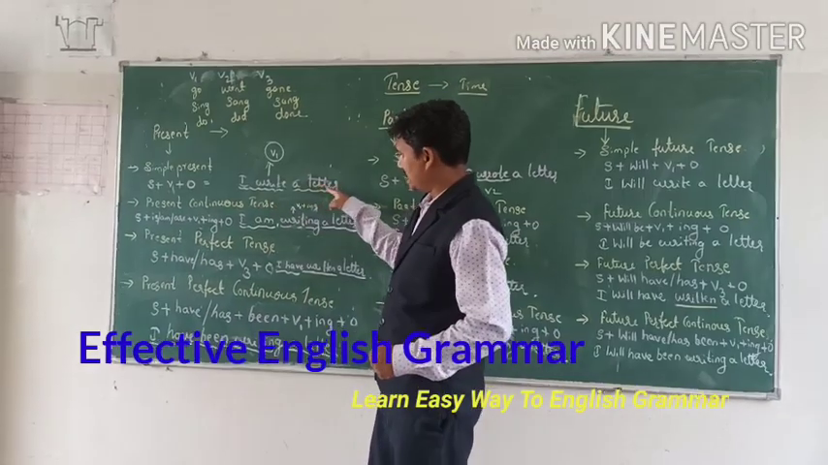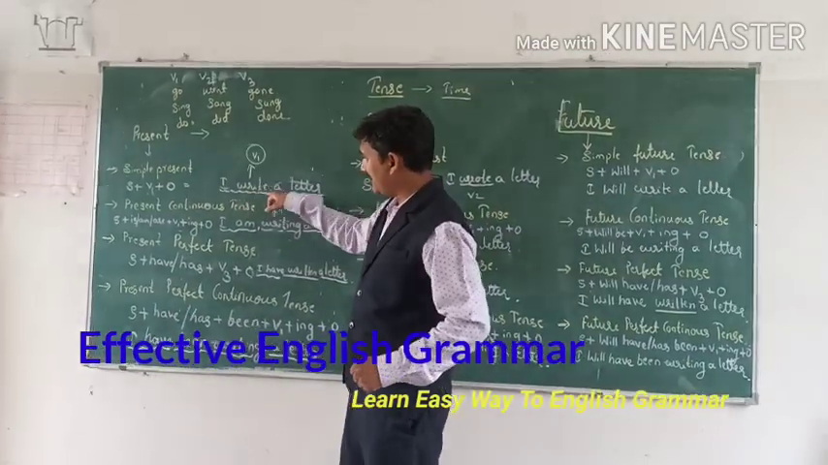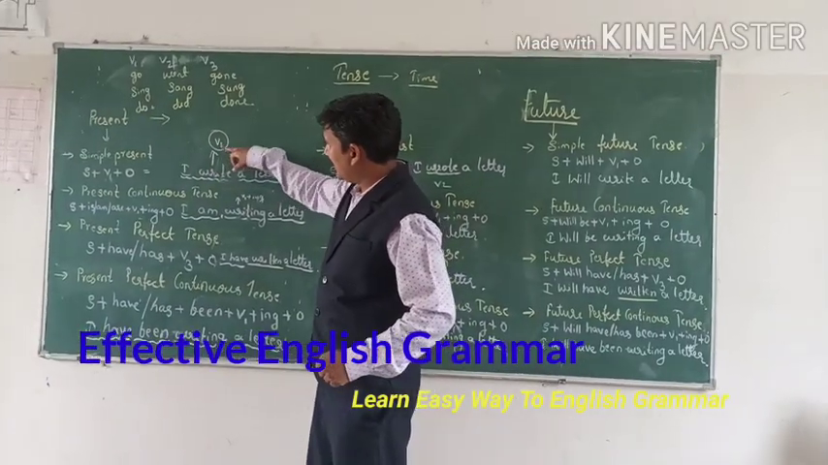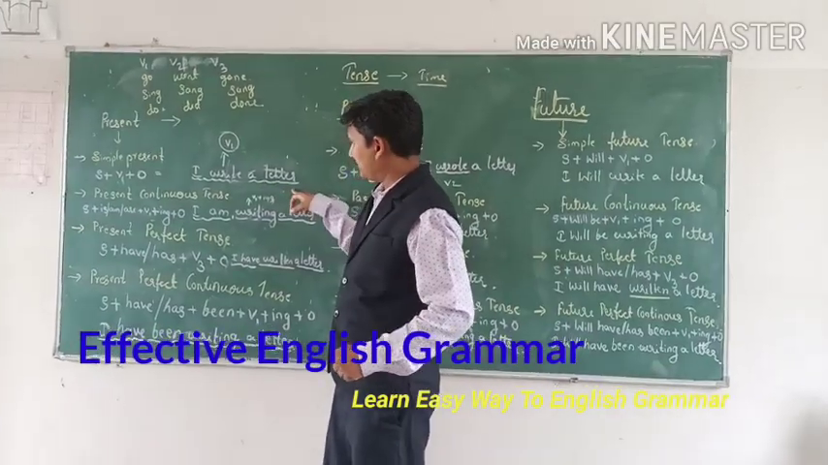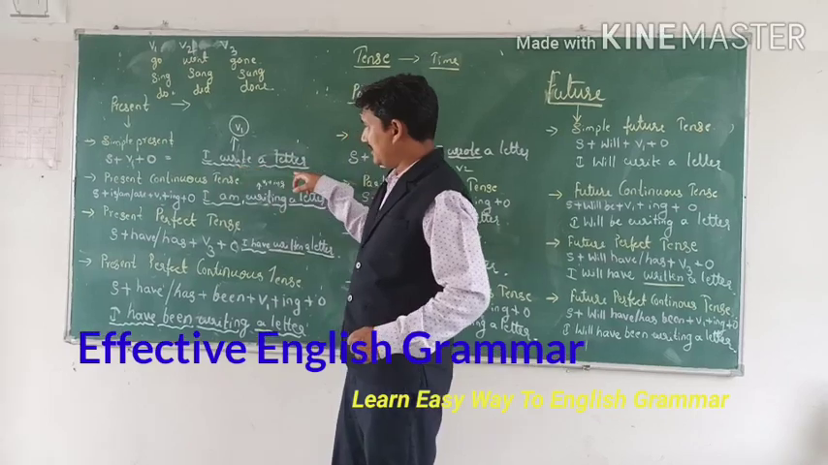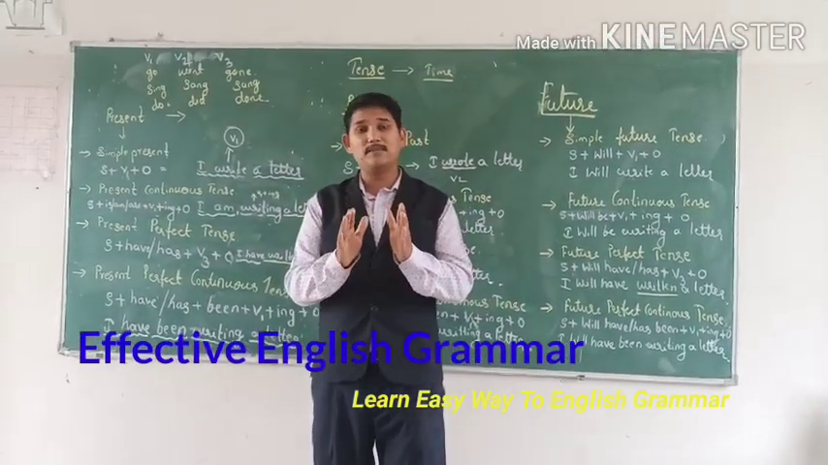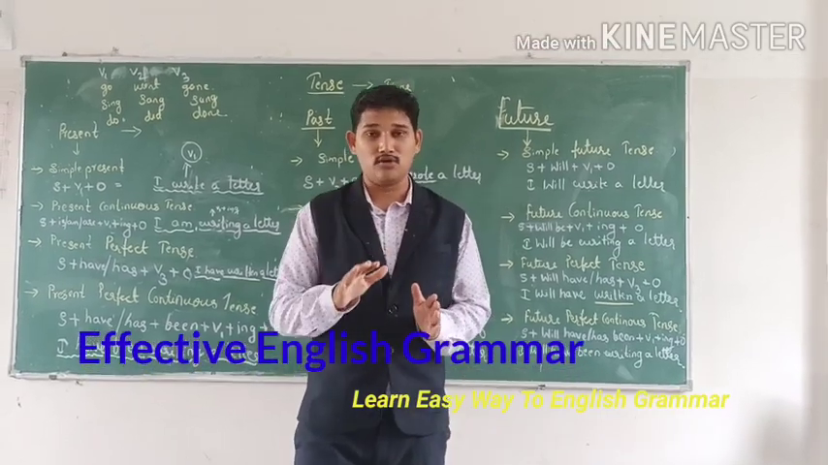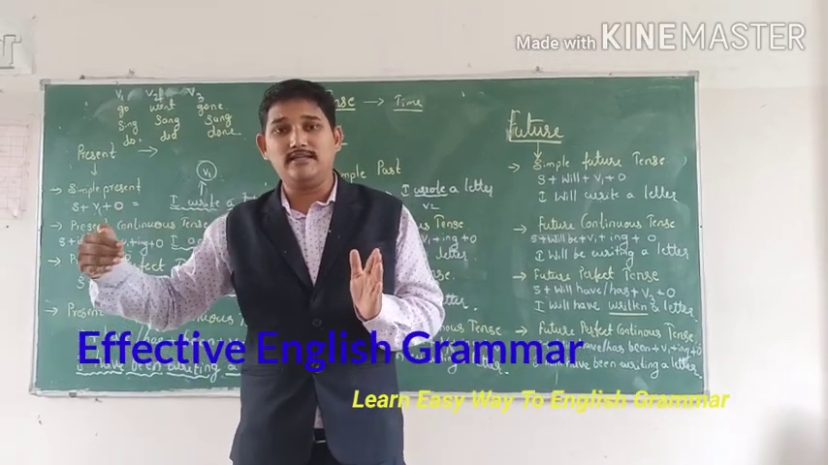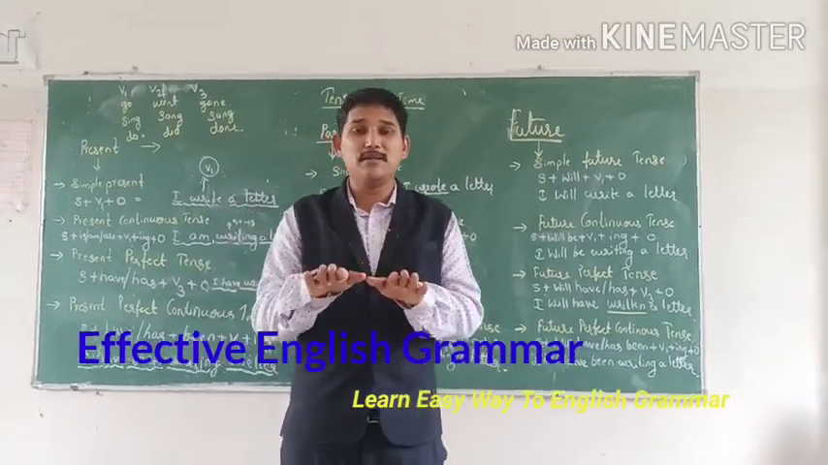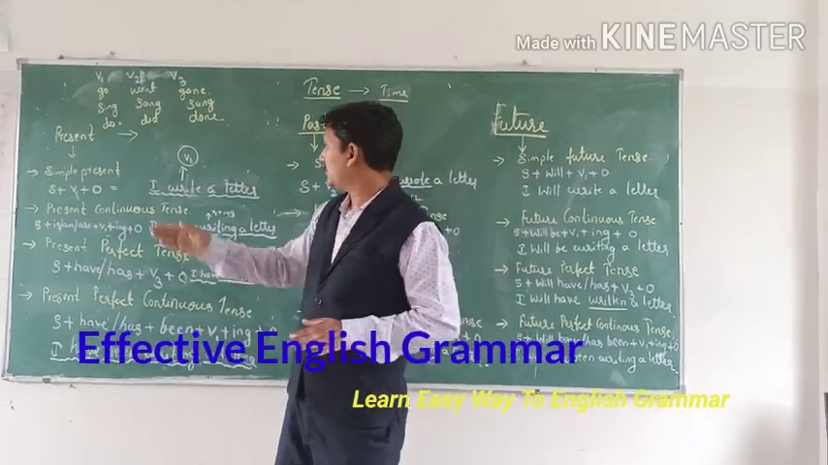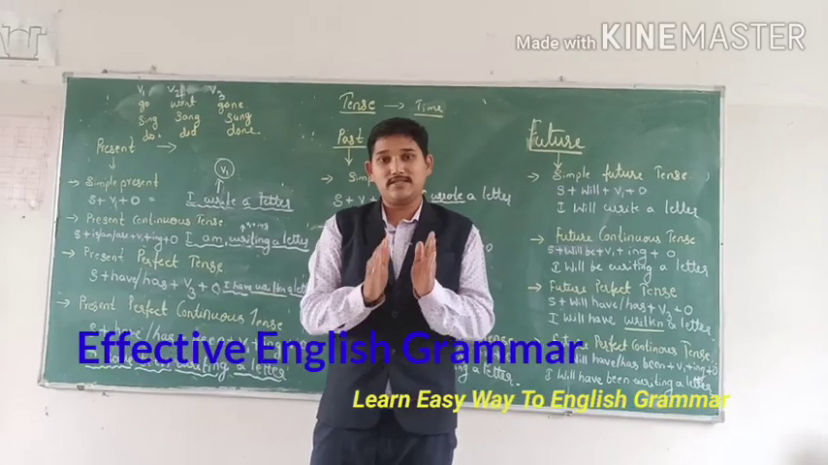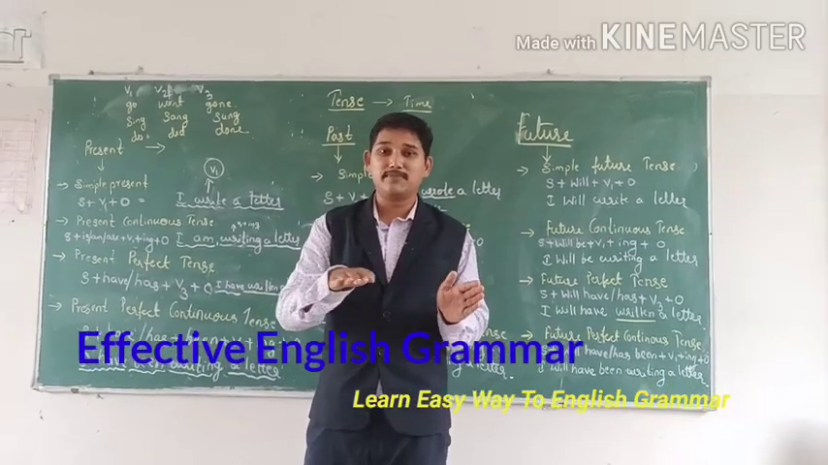I write a letter. Write is indicating a V1 form. Understood? Write is indicating V1 form. I write a letter. It's a simple present. I read a book. I sing a song. So these all three examples are simple present, which we are using. I do work, so this is also simple present tense.